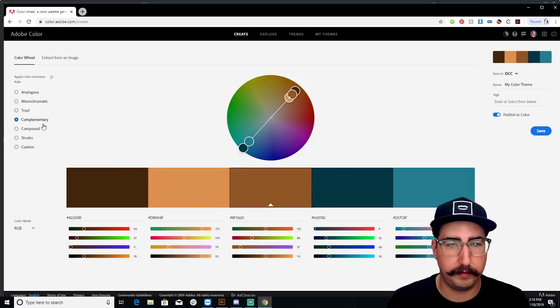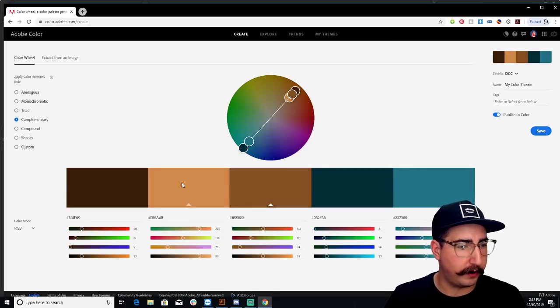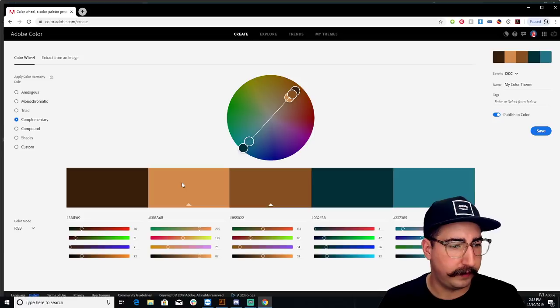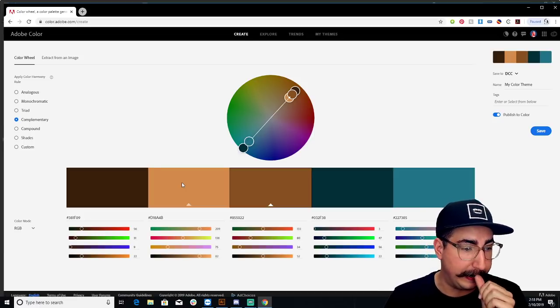Now let's get into a triad. All right, maybe some complementaries. Complementary is where I want to go. That looks great. So let's pull this in here. That feels like a good fall color palette, right? Good fall color palette. Yes, it was cooler back in the day.